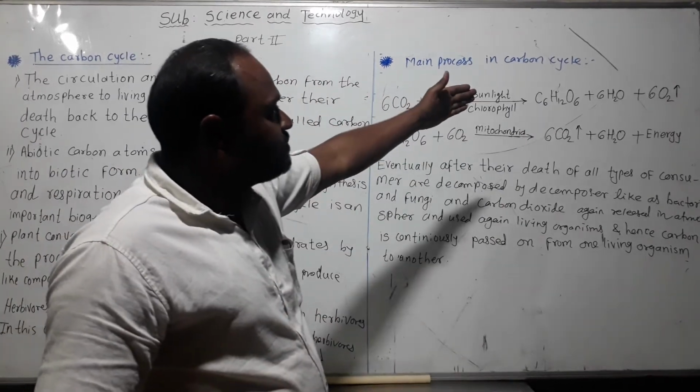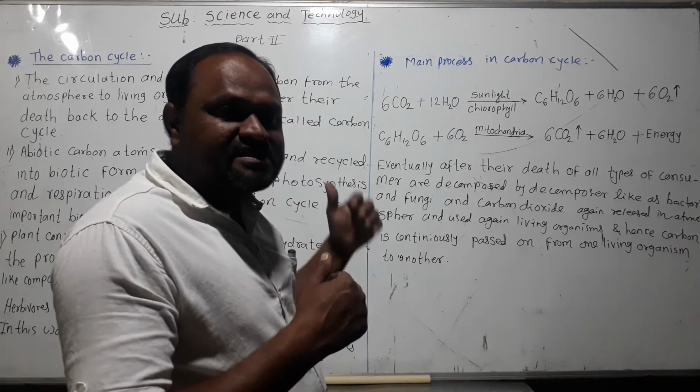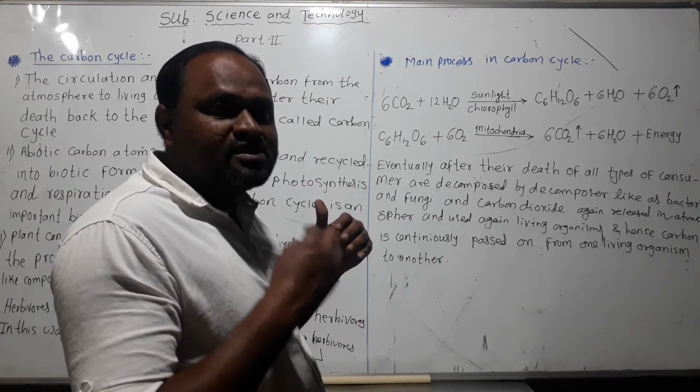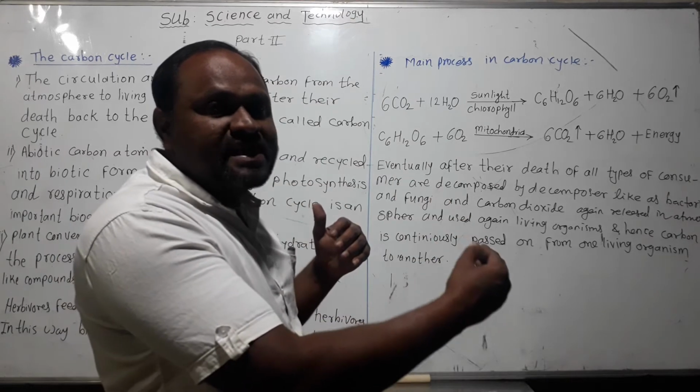Plants prepare glucose, and we eat it and digest it completely into its simple form, and it is sent directly inside the cell organelle.